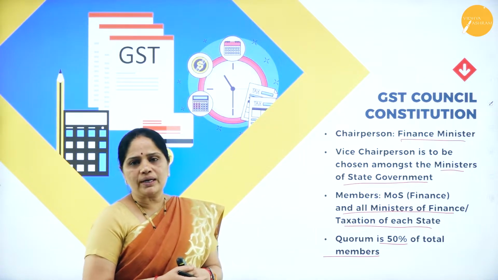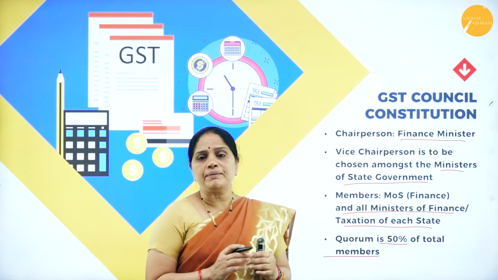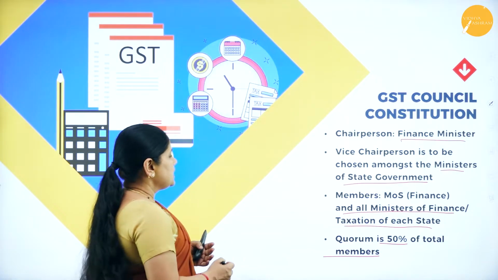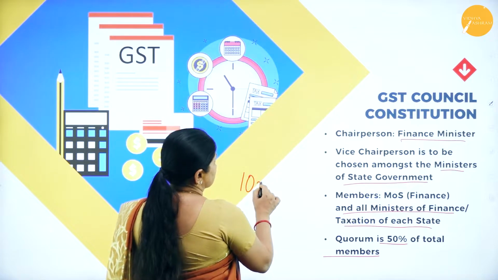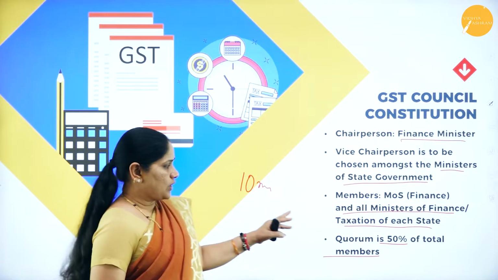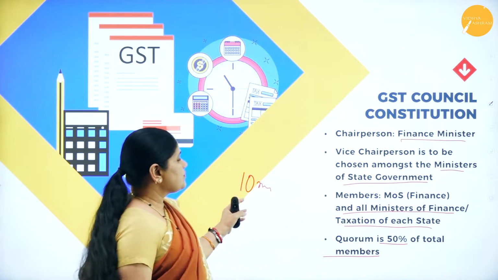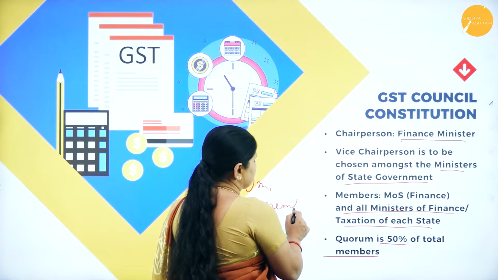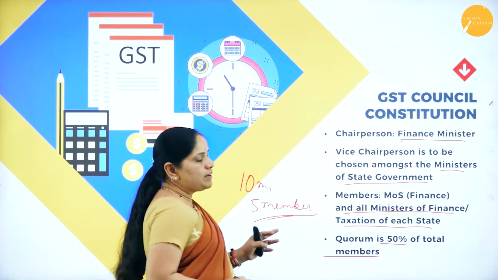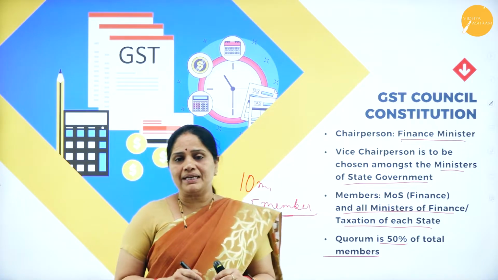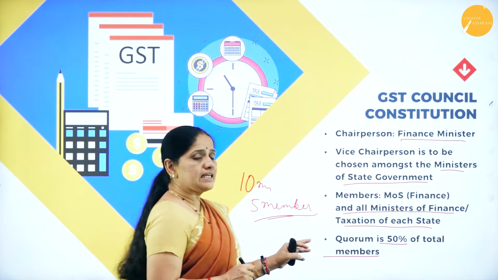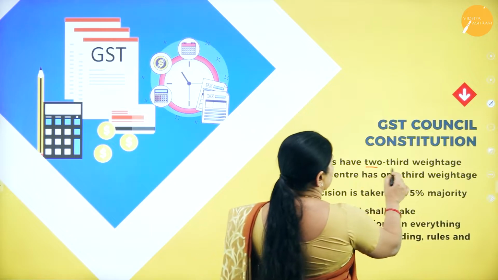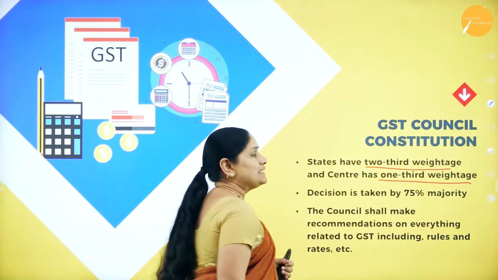Now what do we mean by quorum? Quorum is the minimum number of members required to make it a valid meeting. Suppose the GST Council has 10 members. Then what is the quorum? If the quorum is 50%, then at least 5 of the members should be present in every meeting. So that is what we mean by quorum. Quorum means the minimum number of members required to attend the meeting in order to see that the meeting is valid.